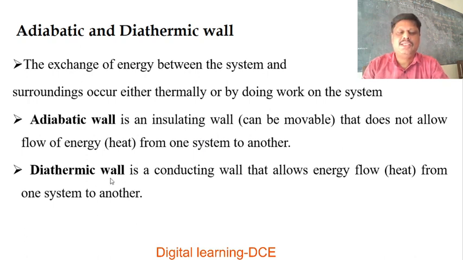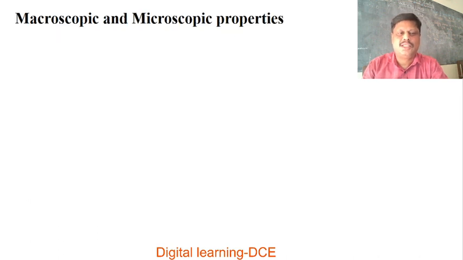Next one is the diathermic wall. A diathermic wall is a conducting wall that allows energy flow, that is heat energy, to flow from one system to another or from one system to the surroundings. So a diathermic wall is a conducting wall, whereas an adiabatic wall is an insulating wall. Very, very important. An adiabatic wall does not exchange heat energy from system to surroundings or from one body to another, whereas a diathermic wall can exchange energy from system to surroundings or from one body to another.